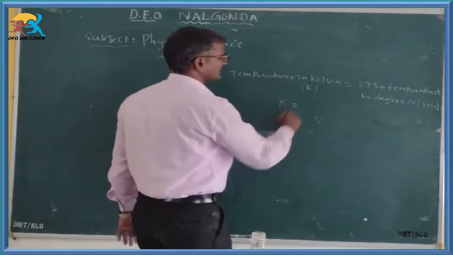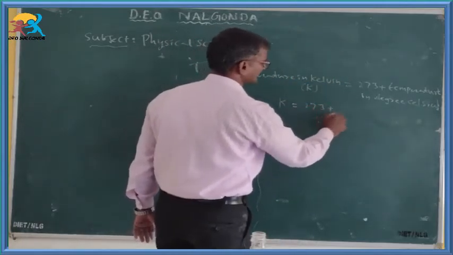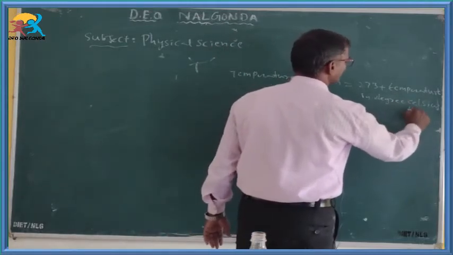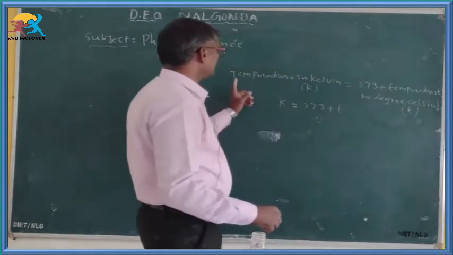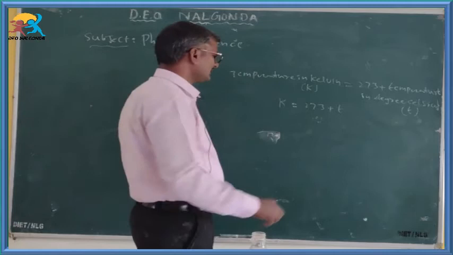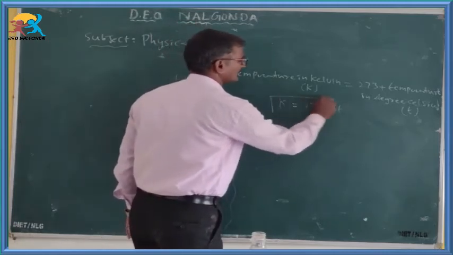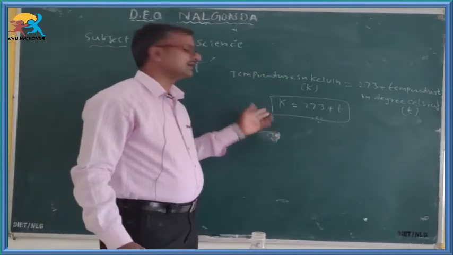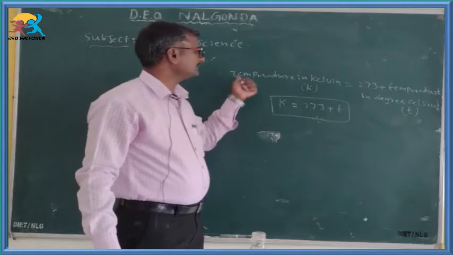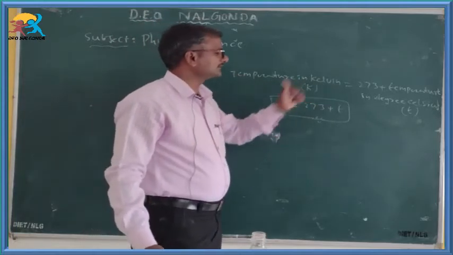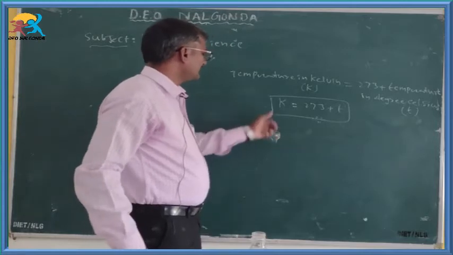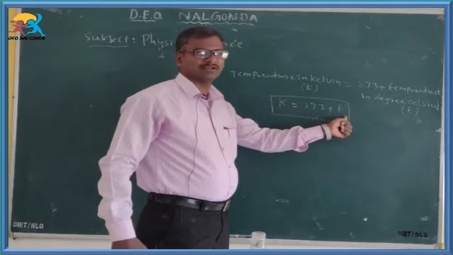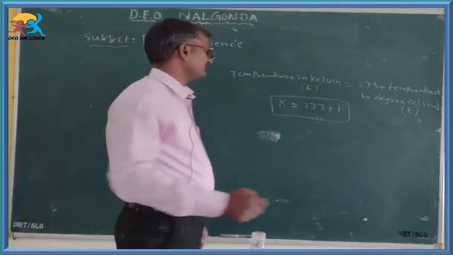That means here K is equal to 273 plus small t. If you take temperature in degree Celsius as small t, and temperature in Kelvin as capital K, then the relation between degree Celsius and Kelvin, or the conversion between temperature in Kelvin and temperature in degree centigrade, is: temperature in Kelvin is equal to 273 plus temperature in degree centigrade or Celsius.